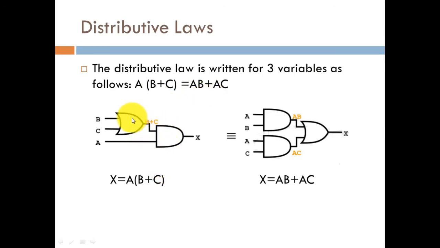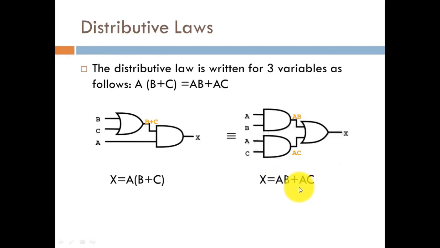This is the implementation of the expression x equals a times b plus c, where x is the outcome. First we use an OR gate whose first input is b and second input is c. The outcome of this OR gate is b plus c. The second input to the AND gate is a and the first input is b plus c, and at the output of this AND gate we get a times b plus c. Equivalently, it is AB plus AC.